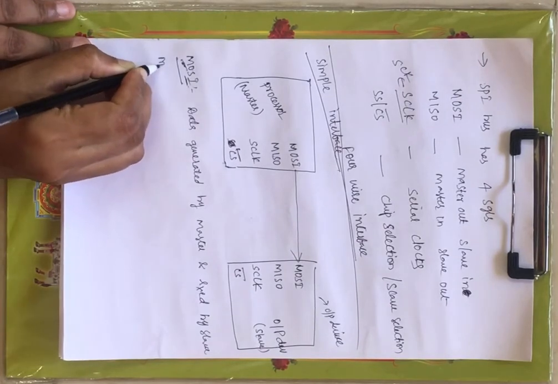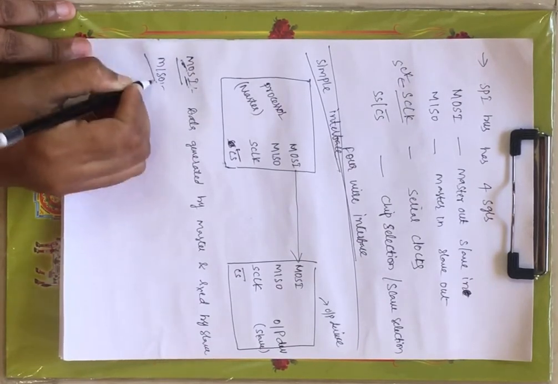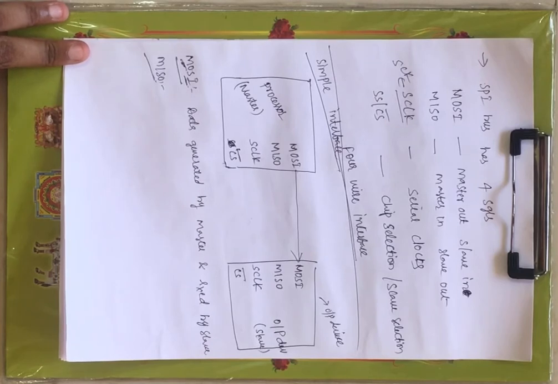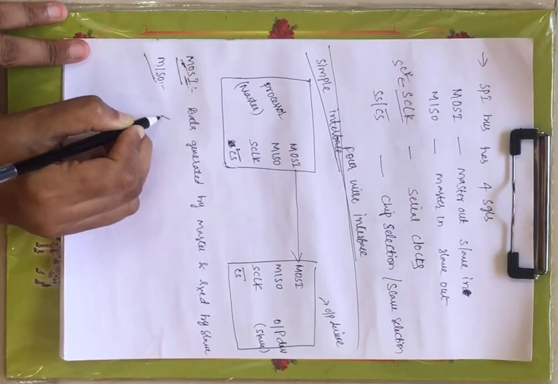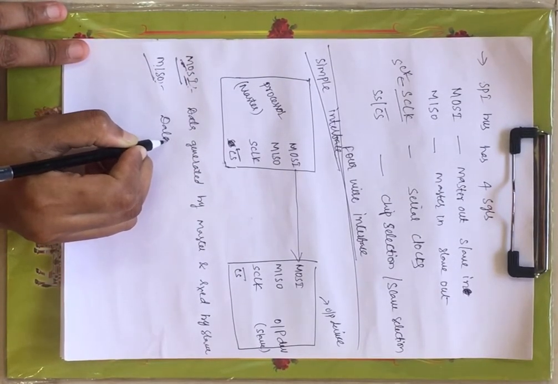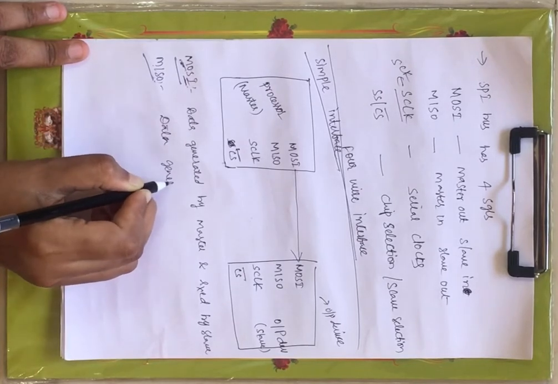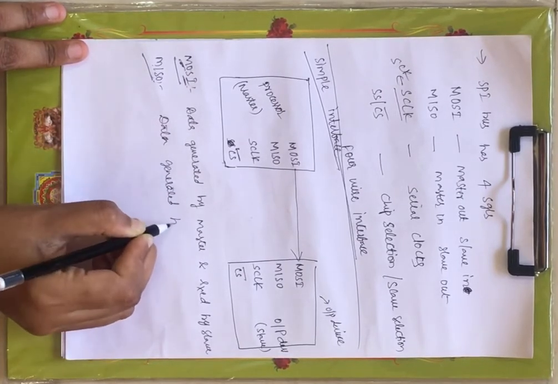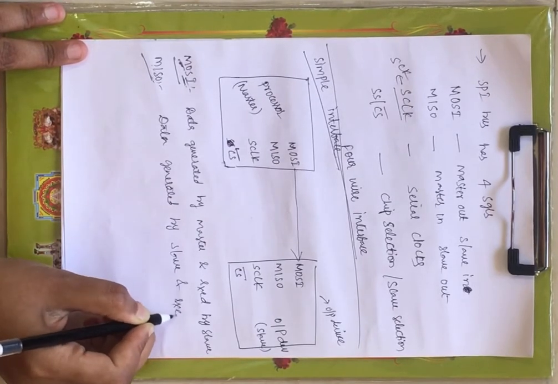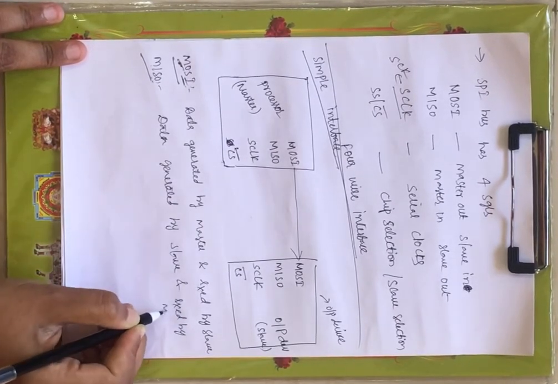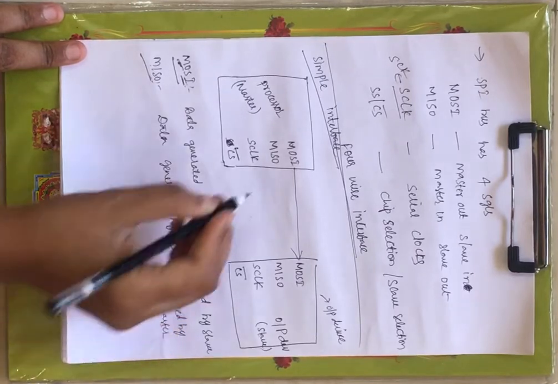And next we have MISO. Now the reverse. Master in, slave out. Data is generated by the slave and received by the master.